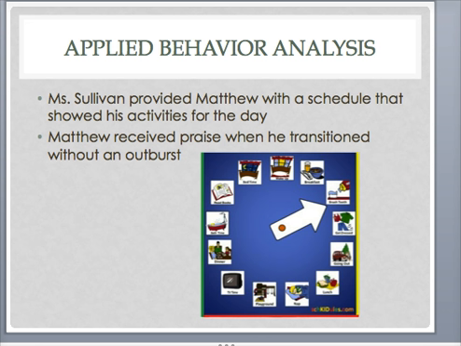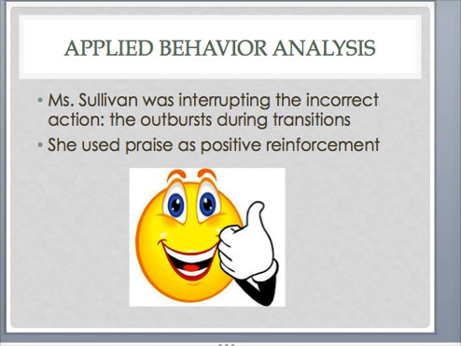In an article from Louisiana State University regarding applied behavior analysis for people with autism, it states researchers to date have shown techniques such as graduated guidance, interruption of incorrect actions, and positive reinforcement to assist in the improvement of deficits in various areas. This shows that Miss Sullivan was demonstrating applied behavior analysis because she was interrupting the incorrect action, being the outburst during transitioning, while also using praise as positive reinforcement when Matthew transitioned without outbursts.